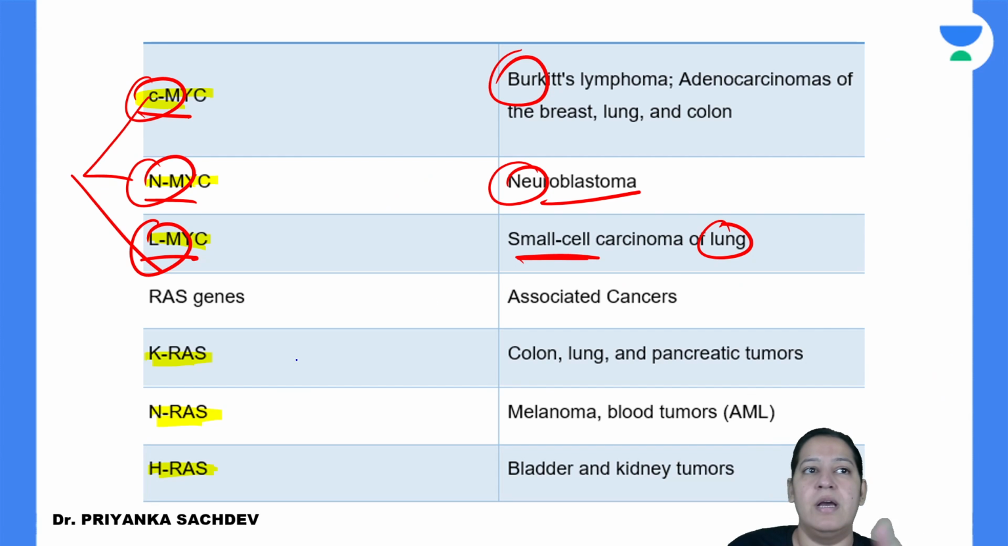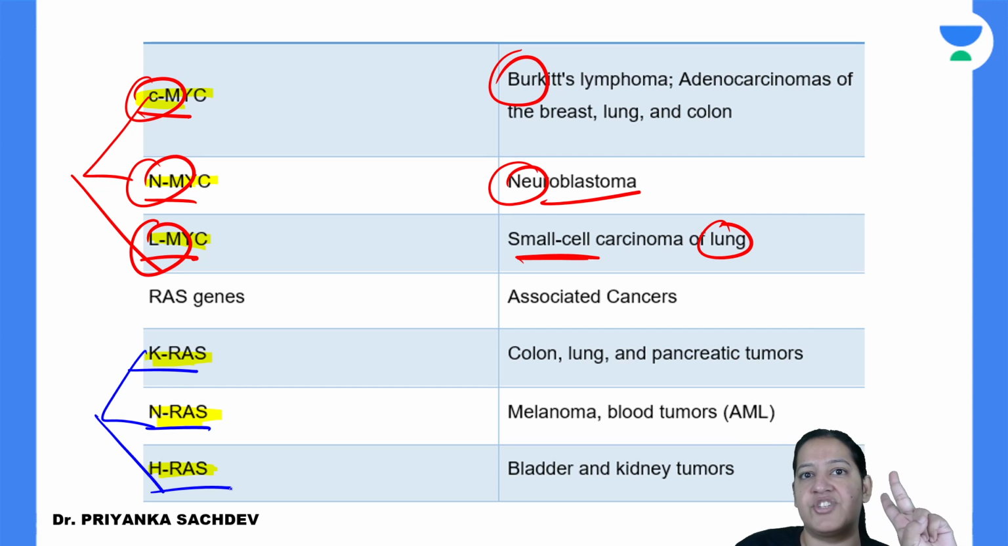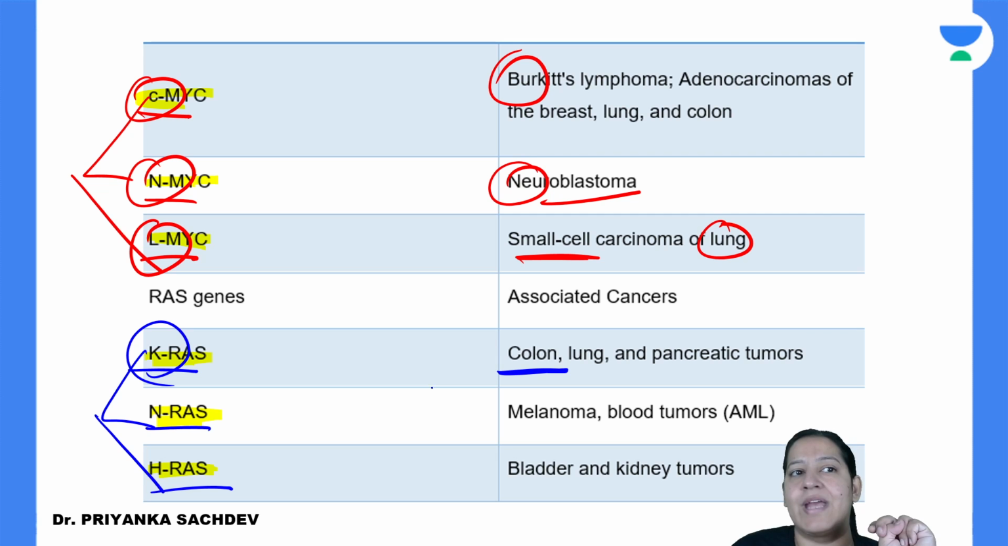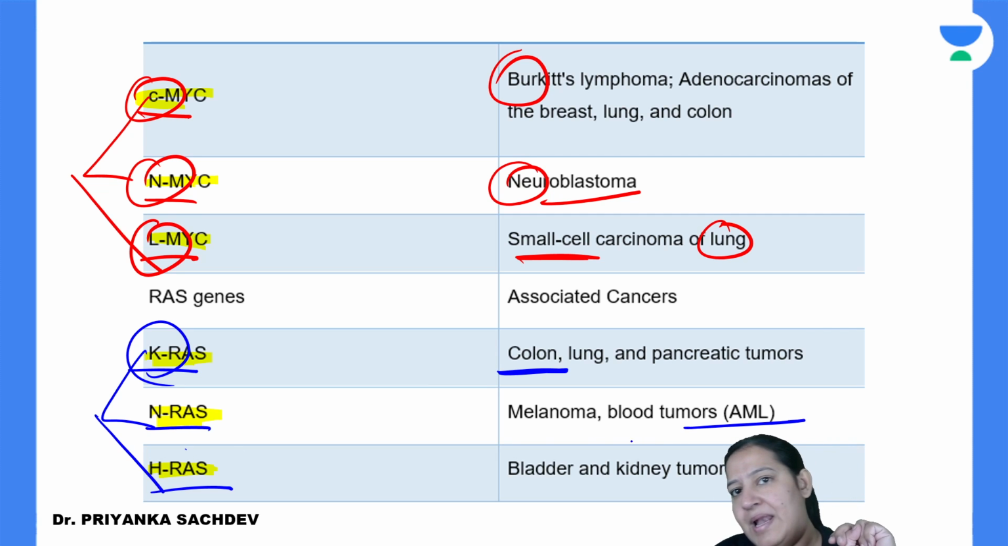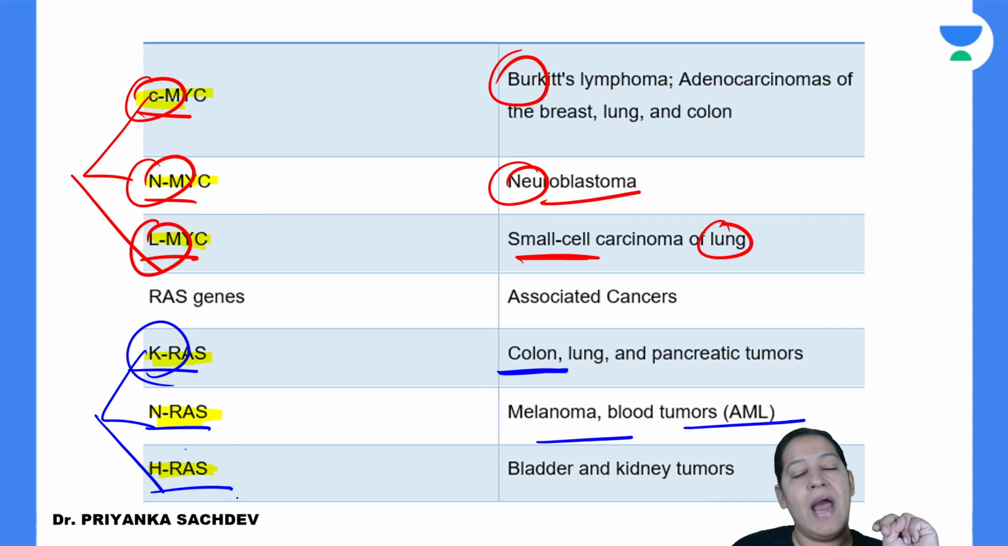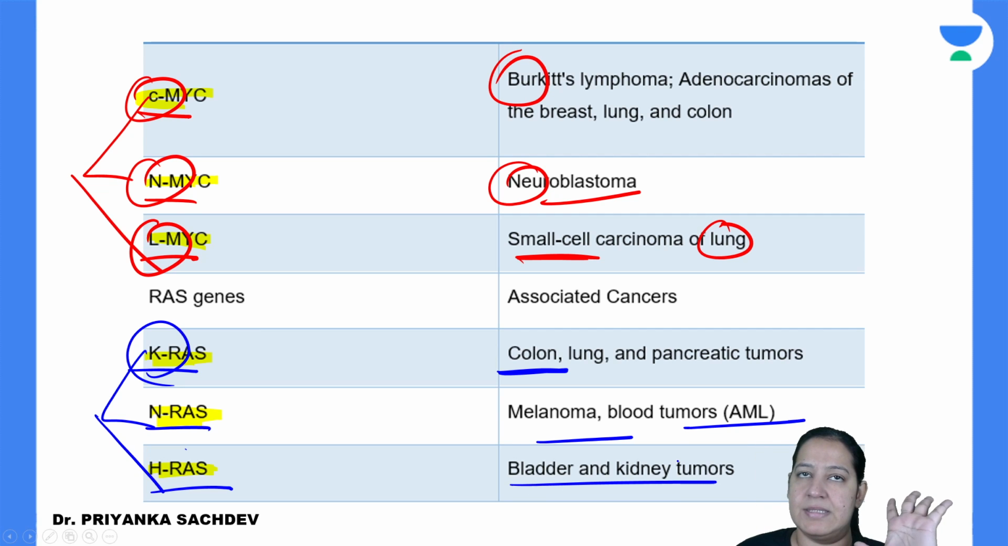That is MYC. RAS is also three types. You can see the three types of RAS: KRAS, NRAS, HRAS. KRAS leads to colon cancer. NRAS leads to AML and melanoma. And HRAS leads to bladder and kidney cancer. So that you have to learn.